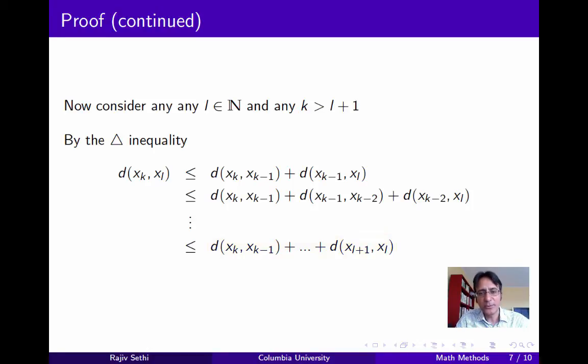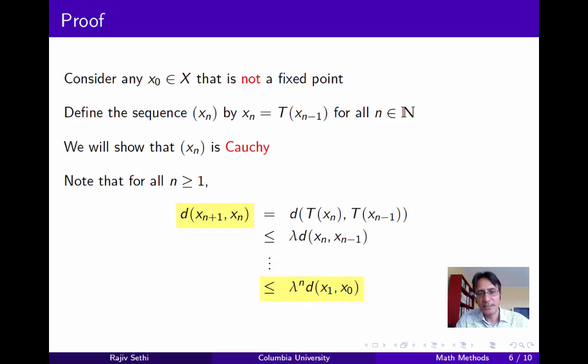Now we're going to use the inequality that we obtained earlier, so let's remind ourselves of that. You see it here, the distance between adjacent terms, xn plus 1 and xn, is less than or equal to lambda to the n times the distance between the first two terms in the sequence.